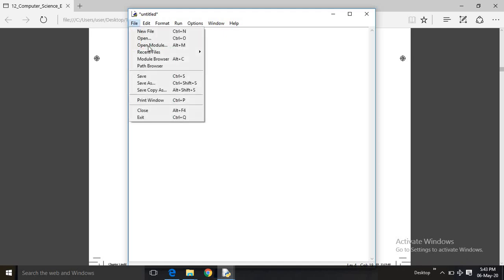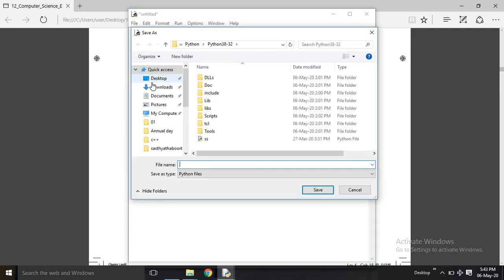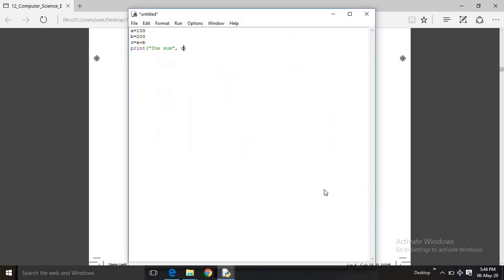I'm going to File, and giving Save As. In whichever area I want to save, I can save it. I'm saving it on the desktop. I'm giving the file name as Python1. No need to explicitly mention the extension .py. When a Python file is saved, automatically it will save with the extension .py. I am saving the file.